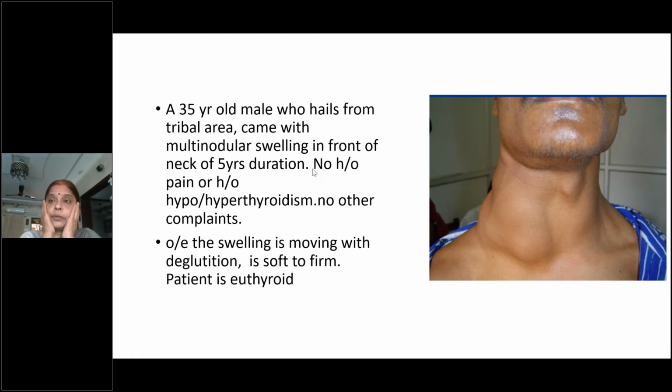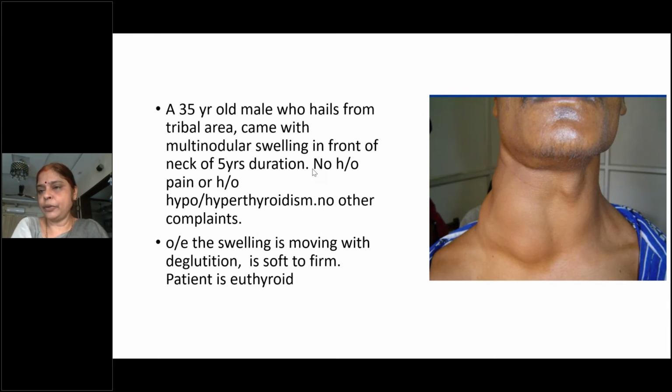So how do you describe the extent of the swelling in a thyroid? Extent means superior border, inferior border, right border, and left border. Here, the superior border is up to the thyroid cartilage, isn't it?